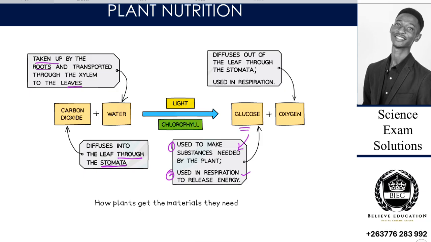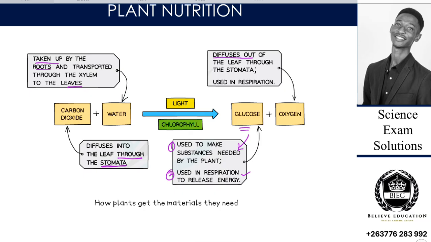Then we can also have respiration, whereby the plant needs energy for its processes to occur. Respiration uses this glucose because respiration, as we said earlier on, is the breakdown of glucose to produce energy. Then oxygen diffuses out.